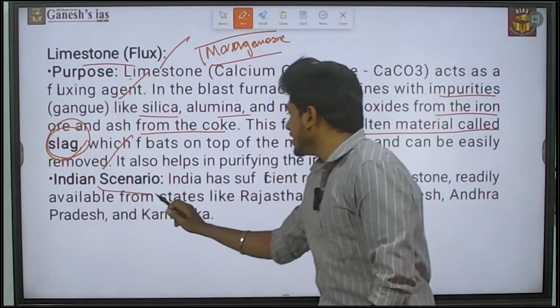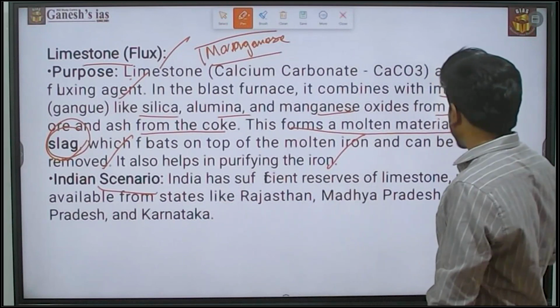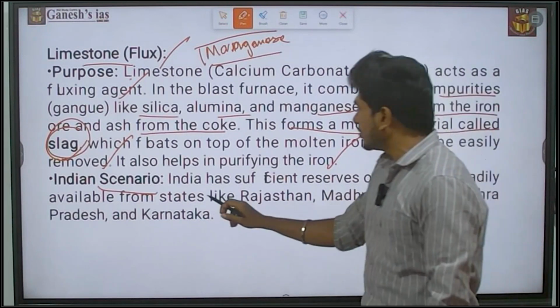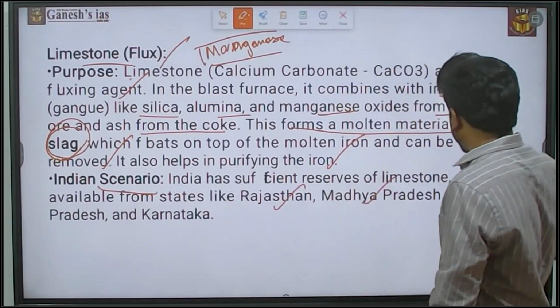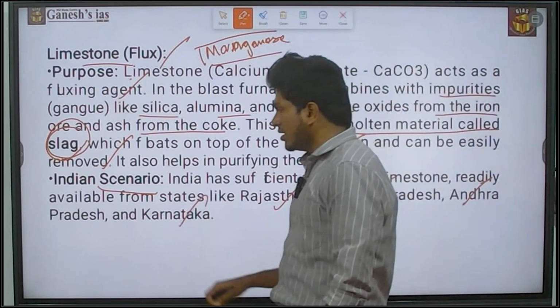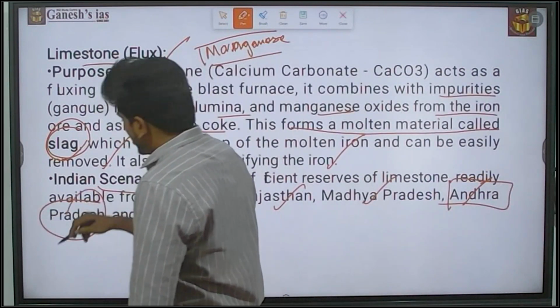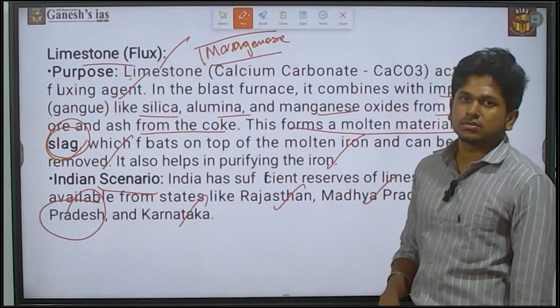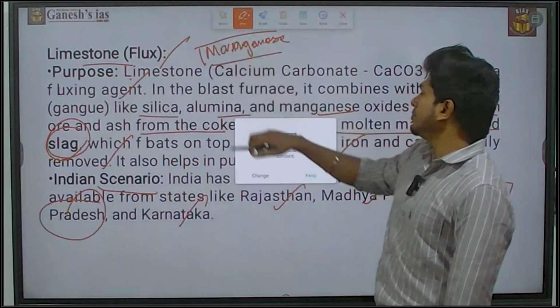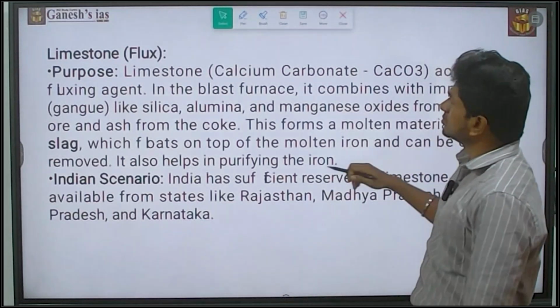When it comes to the Indian scenario, India has a sufficient resource of limestone readily available from states like Rajasthan, Madhya Pradesh, Andhra Pradesh and Karnataka. Also please note that Andhra is the largest producer of limestone rocks. So Andhra is playing the dominant role in limestone.